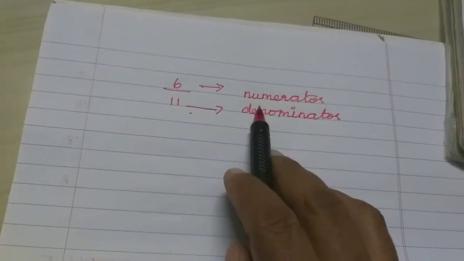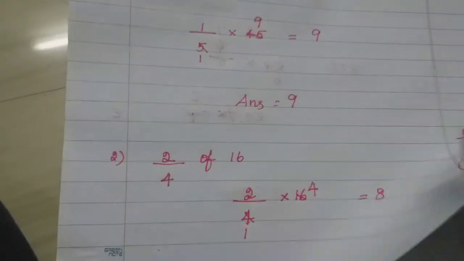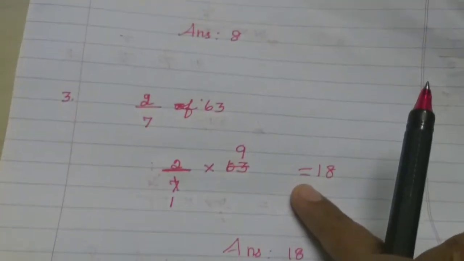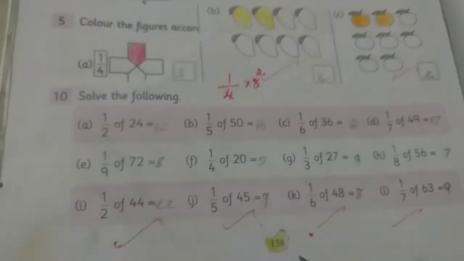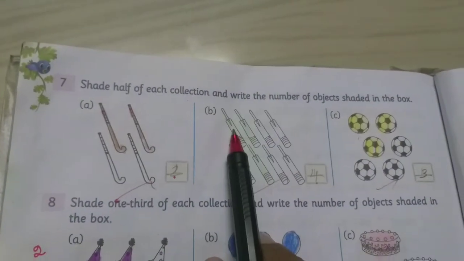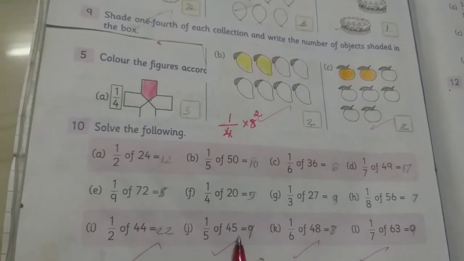thank you. Students, this is your assignment work. In the classwork note you should write here and write this one and write this one, and this is the third sum. After you finish, draw one line and take down the Max book. You should finish page number 138. Finish the 7th one, 8th one, 9th one, and 10th one. Okay, this is today's assignment work. Write very neatly, draw it very neatly. Okay, thank you.